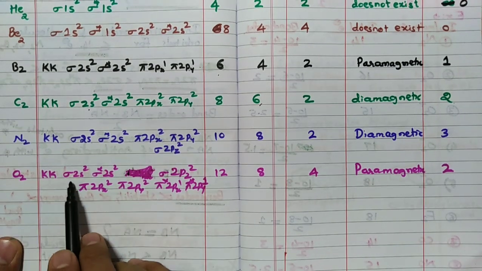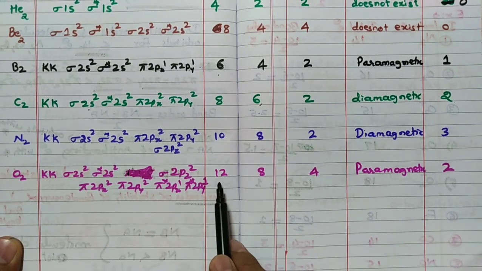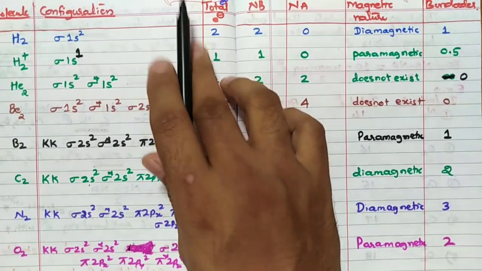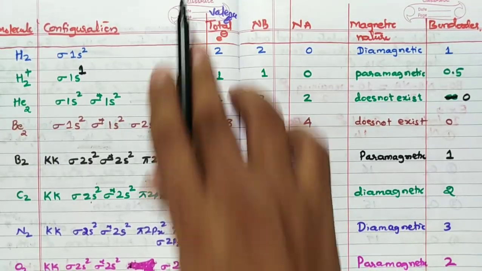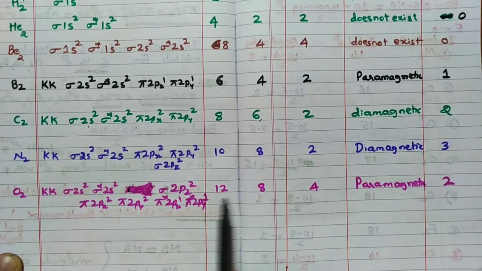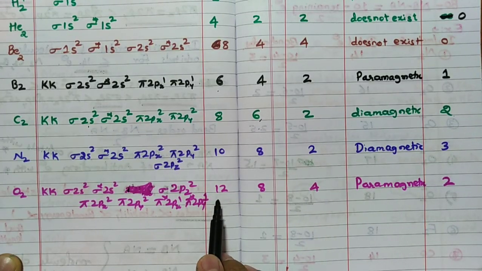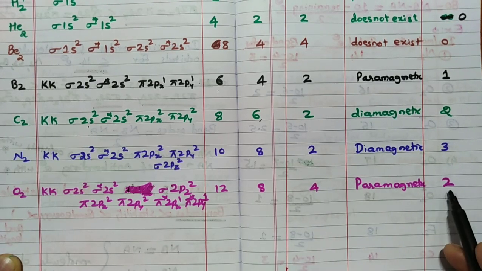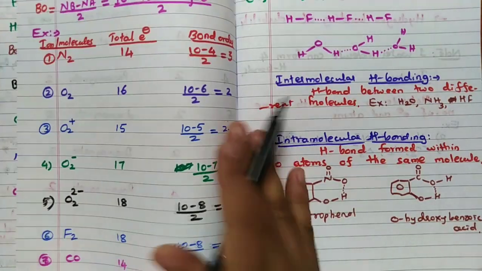So oxygen KK, sigma 2s2, sigma star 2s2. So total 12 electrons I have written, but oxygen has 16 electrons. But here I have written only valence electrons. Remember, here I have written only valence electrons. Hence it is 12 I have written, 8 and 4. If you write 16 here, then it will be 10 minus 6. So everything is same. Paramagnetic, 2.